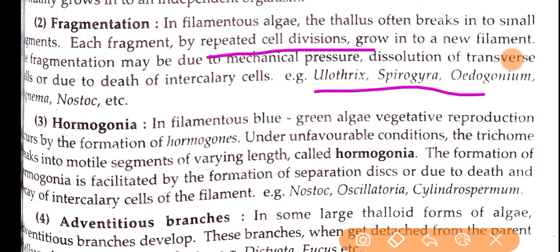And the next method is hormogonia. In this method, mostly filamentous blue-green algae undergo this kind of vegetative reproduction.